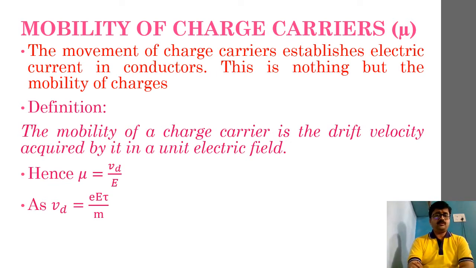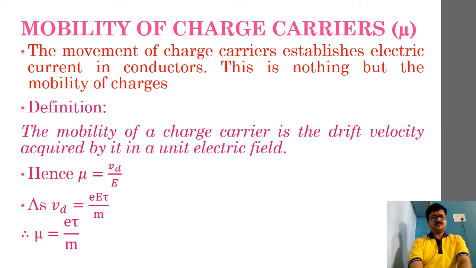This we have already seen in my previous discussion, right? According to this, we can also define mobility as e tau divided by m. I hope this approach is clear to you. So mu is equal to e tau by m.